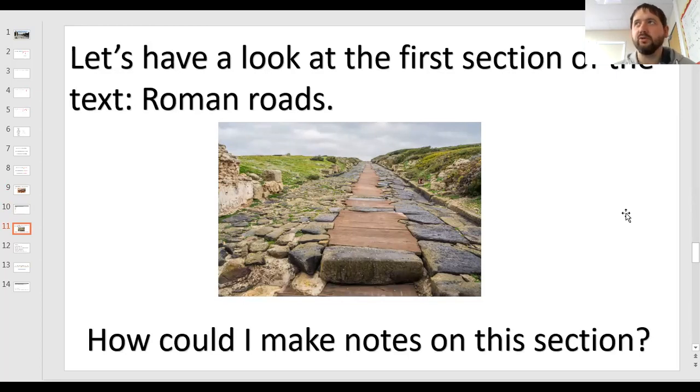So when we're taking notes, all we're looking for is bullet points. It doesn't have to be your neatest handwriting because sometimes you're doing it quite quickly, as long as you can read it. Just looking for quick bullet points. You can also use abbreviations. So rather than writing and, you can just put a plus.